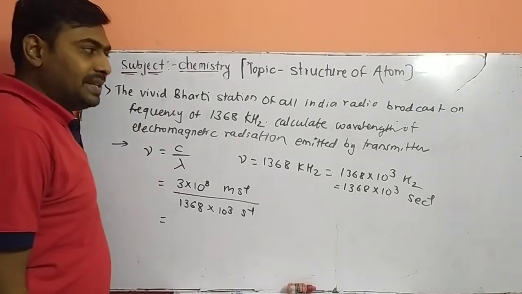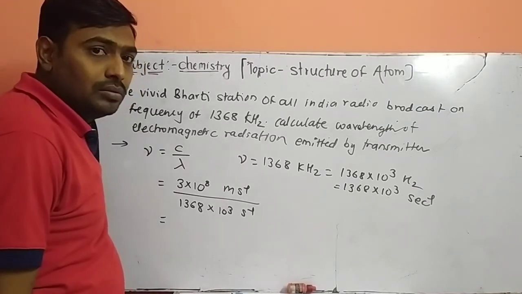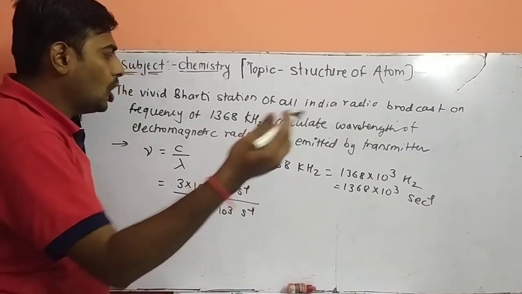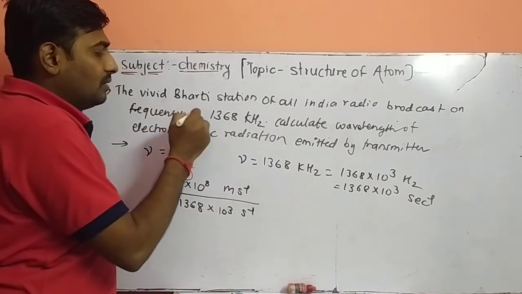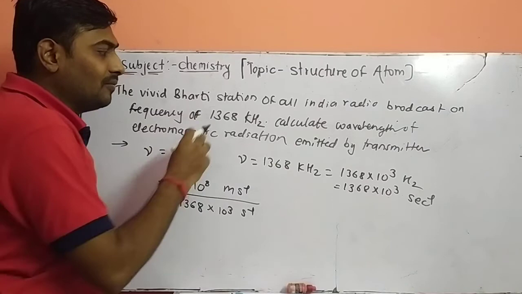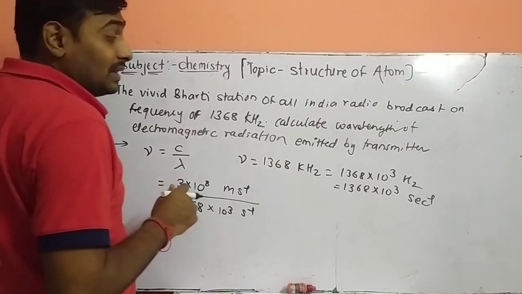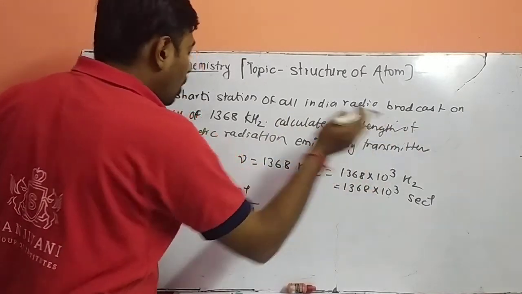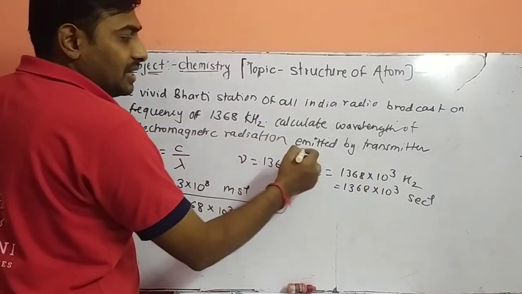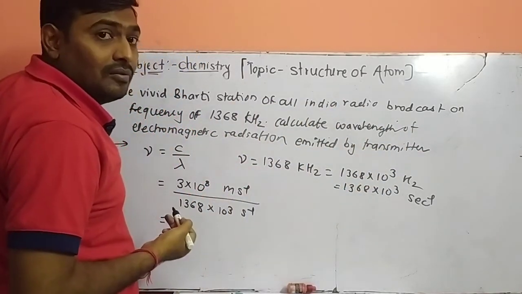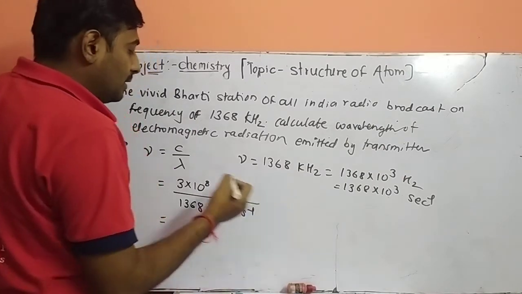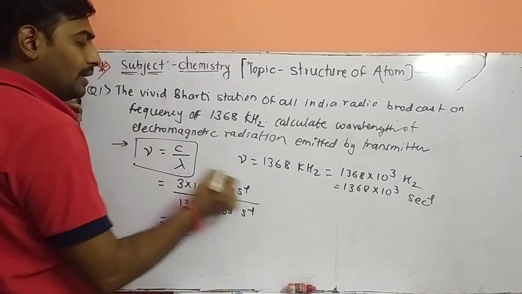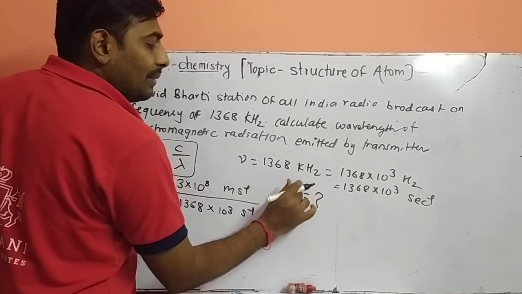The Vividh Bharati station of All India Radio broadcasts on a frequency of 1368 kilohertz. Calculate the wavelength of the electromagnetic radiation emitted by the transmitter. What do we have to calculate? We have to calculate wavelength, that is, lambda.